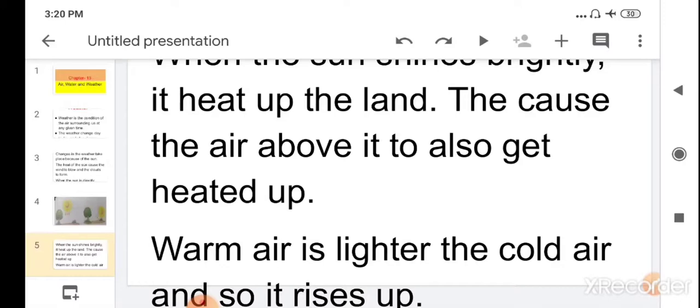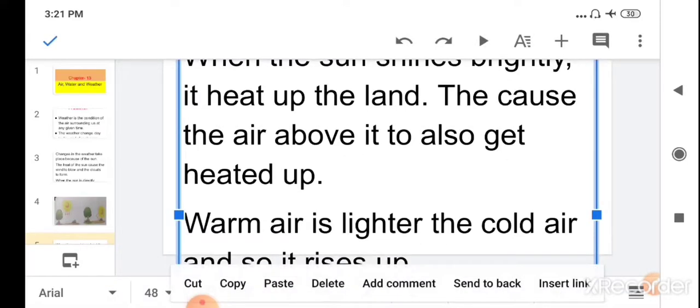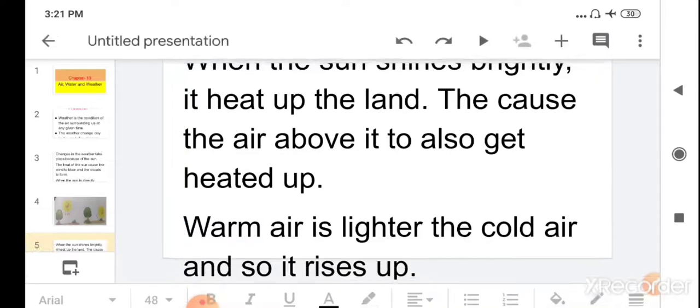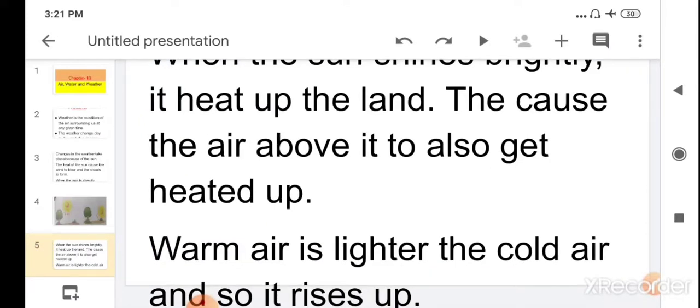When the sun rays fall towards the earth, the air present above the earth's surface gets heated up by the sun's heat, and it becomes lighter in weight. So it will rise up because it is lighter in weight.